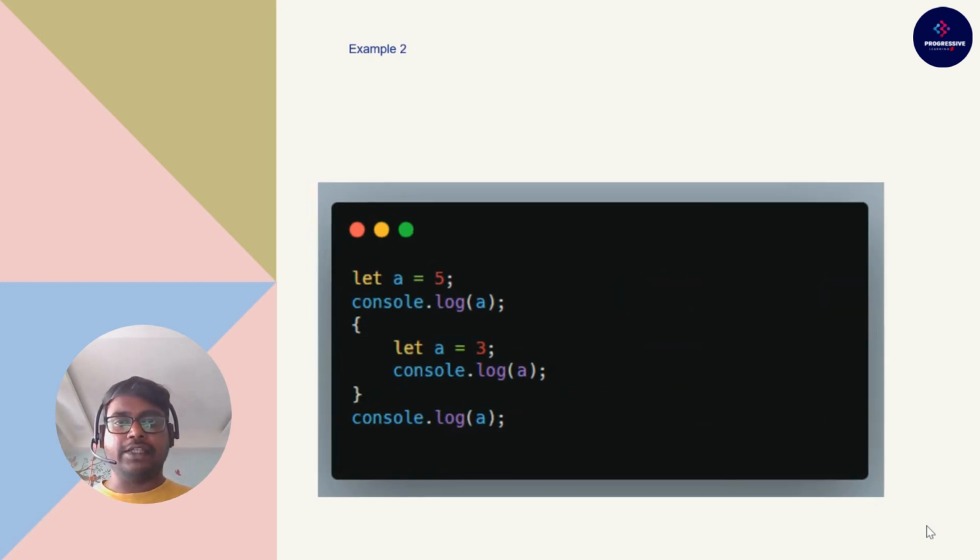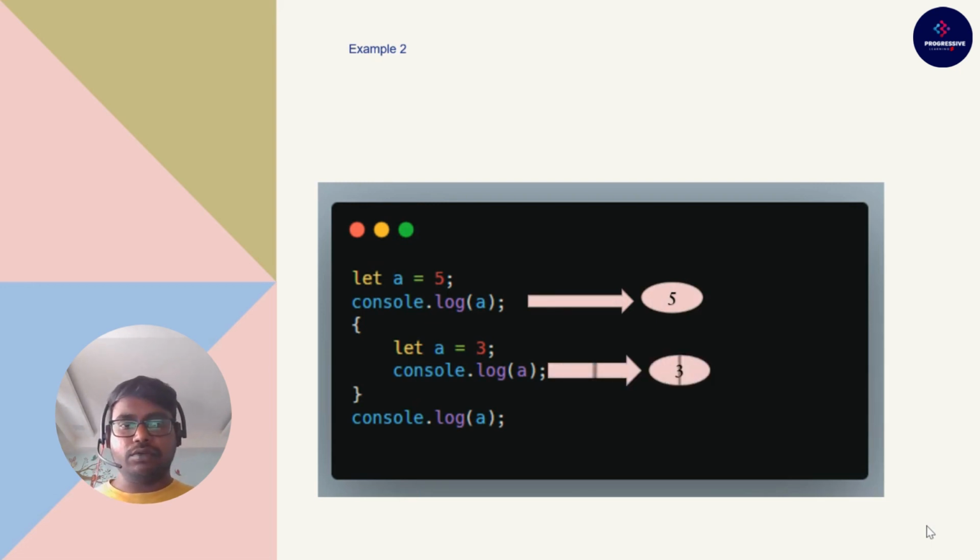Let's jump into the second example. In the same example, I have used the let keyword instead of var. The first answer would be the same, 5, because now let a equal to 3 and the console.log inside the block will obviously give 3. Here comes the tricky part, and as we already know the concept, we can easily guess the answer. Because a is not overridden, since it is block scoped, the console log of a would be 5 only.